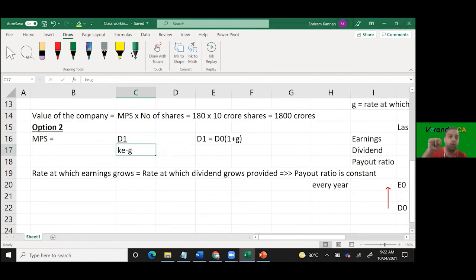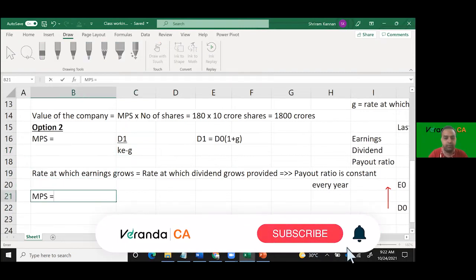And the D1, how do you estimate? If the payout ratio is the same, then you can simply use that growth rate of earnings: D naught into 1 plus G. If the payout ratio keeps differing, then you have to do the indirect route. Right? Are we clear up to this? Yes, sir. Back to market price. Now tell me.